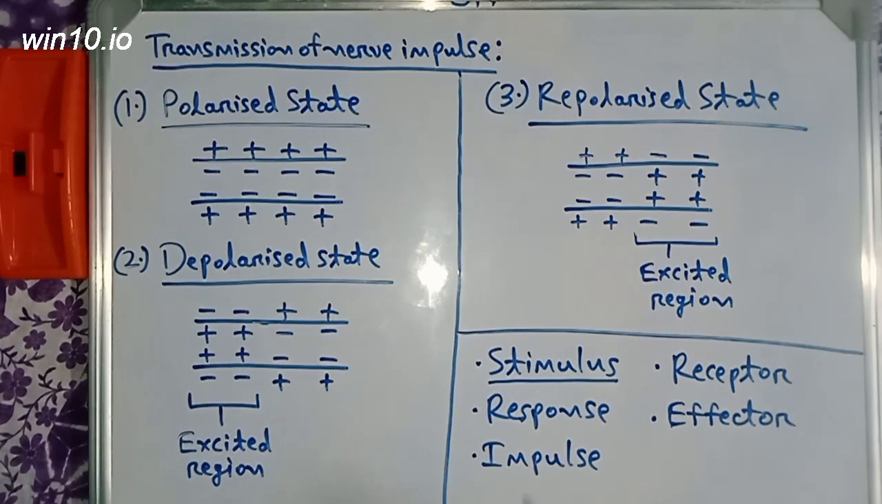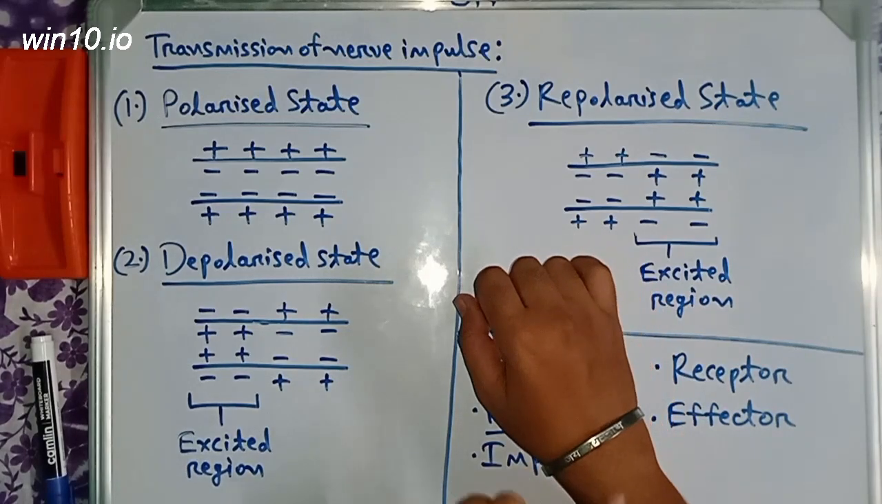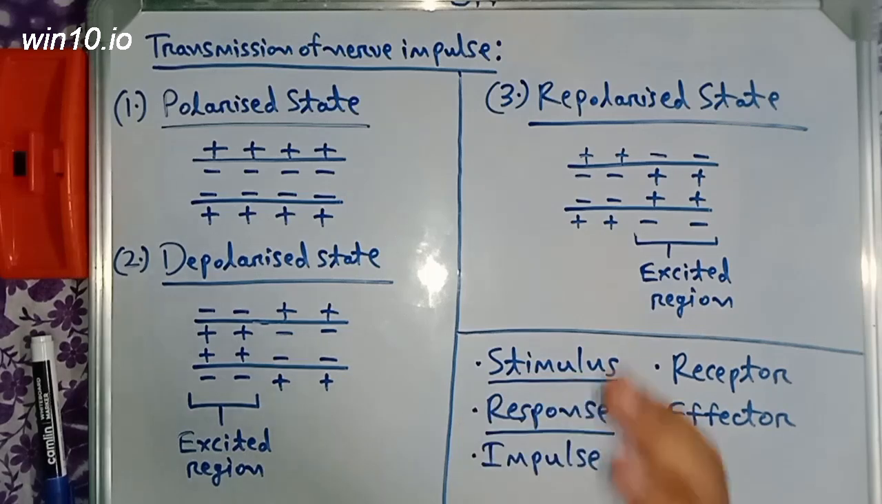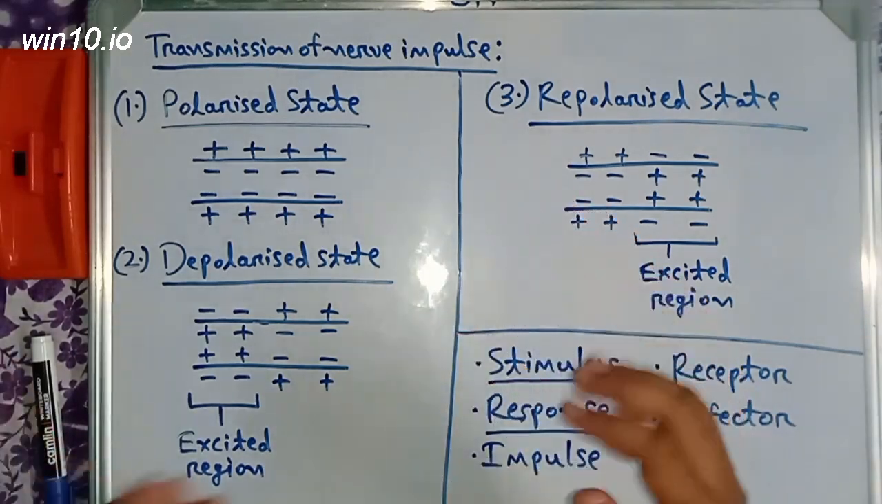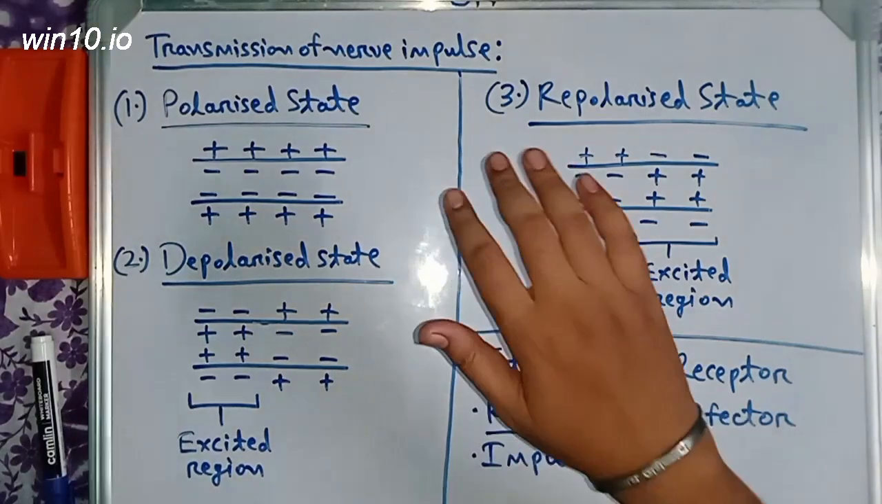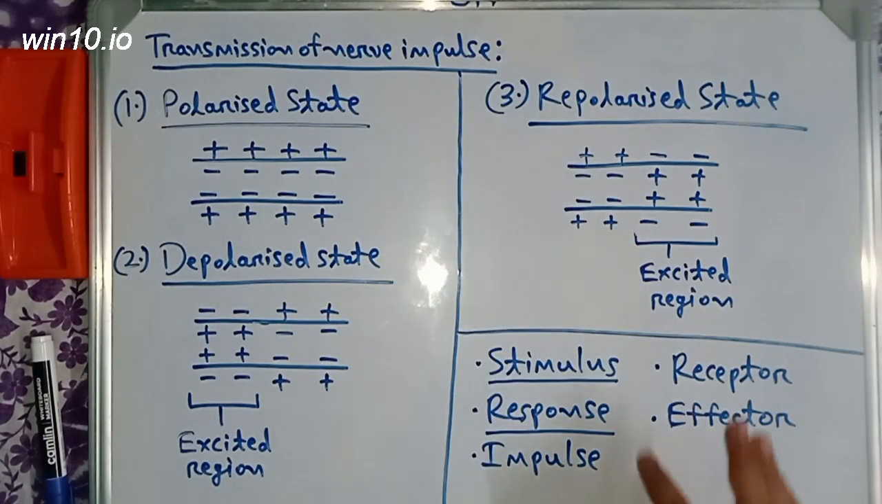Now, what is response? The change that occurs in the body due to the stimulus is called response. In this scenario, when you realize that the mosquito is biting you, you used your other hand to slap it, right? So the usage of your other hand to slap it was your response. You responded by killing the mosquito. So the change in the body due to the stimulus is called response.